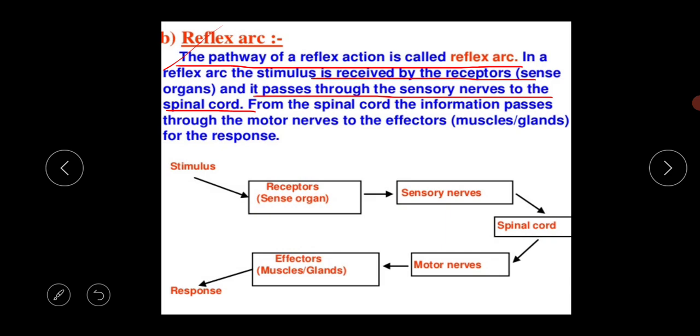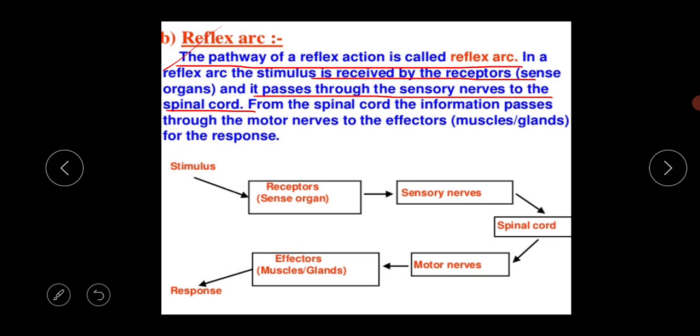This is one kind of involuntary action which is performed by the spinal cord, because the brain and spinal cord together form the nervous system. In a reflex arc, the first thing is that the stimulus is received by the receptor present in the sensory organ, and it passes through the sensory nerves to the spinal cord.